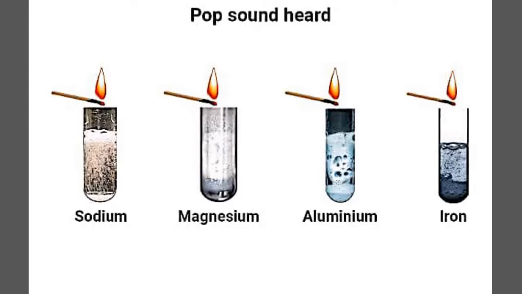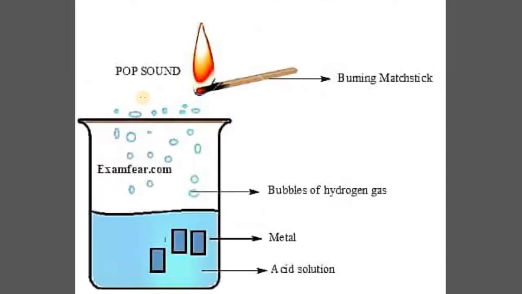You will find it gets extinguished along with a pop sound. So if you hear the pop sound, then it confirms the presence of hydrogen gas. This is how you get the pop sound, and you are able to confirm the presence of hydrogen gas, which is the characteristic test for the detection of hydrogen gas.